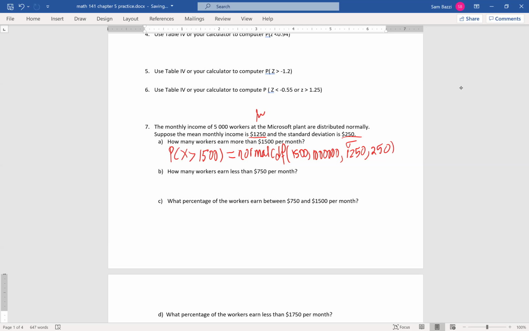Okay, let's see what the answer is. So I'm gonna do it, guys. Second, distribute. I believe everybody should know how to use the calculator by now. 1,500, comma, 1 million, comma, 1,250, comma, and then 250. Okay, I got 0.1587.